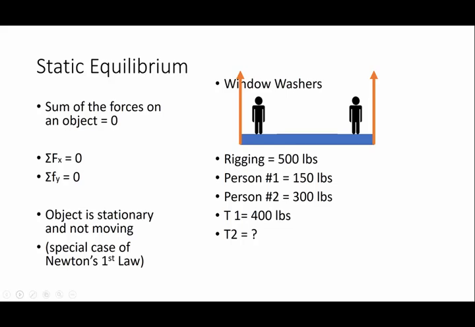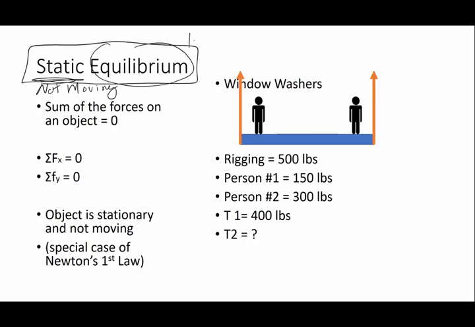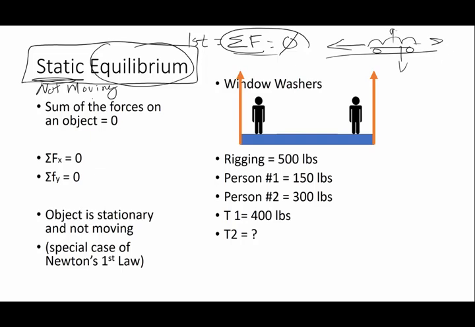Now, some of the problems we're going to deal with tension are situations called static equilibrium. Now, does static mean moving or not moving? Right, static means not moving. Now, equilibrium means Newton's first law situation, and it means that the sum of the forces on an object happens to equal 0. You can have dynamic equilibrium where things are moving and the sum of the forces equals 0, and a classic example of that is a car on cruise control going down a highway. But we're concentrating right now on static equilibrium, a non-moving situation.